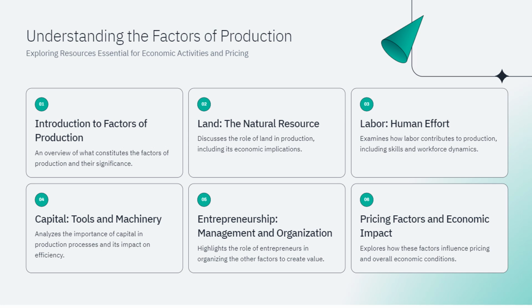6. Pricing factors and economic impact. Finally, this section explores how these factors influence pricing and overall economic conditions. The interplay between land, labor, capital, and entrepreneurship determines the cost of production, which in turn affects the prices of goods and services in the market. Each of these factors is interconnected, creating a complex web that drives economic activities and pricing. Understanding these relationships helps in making informed decisions in both business and policymaking.